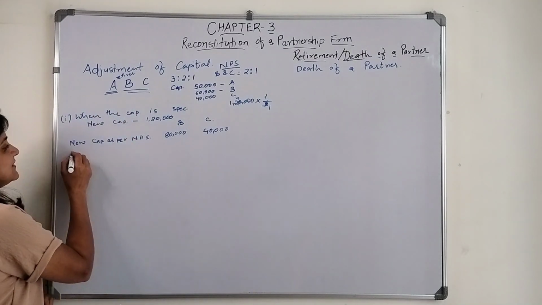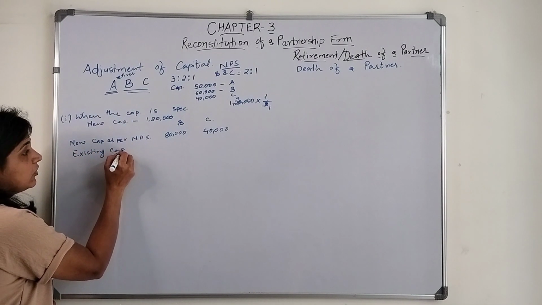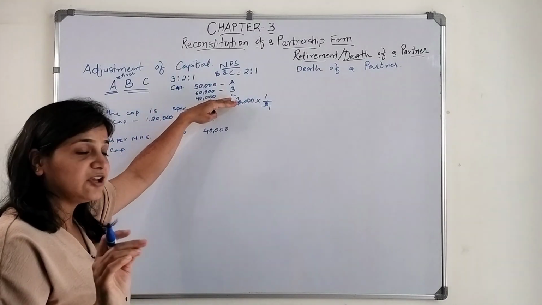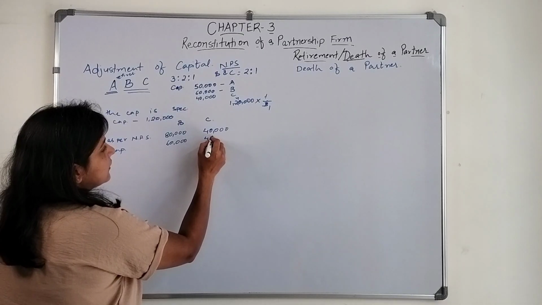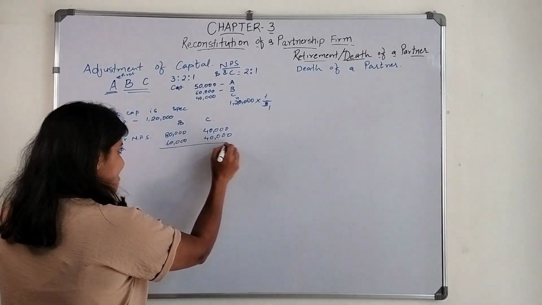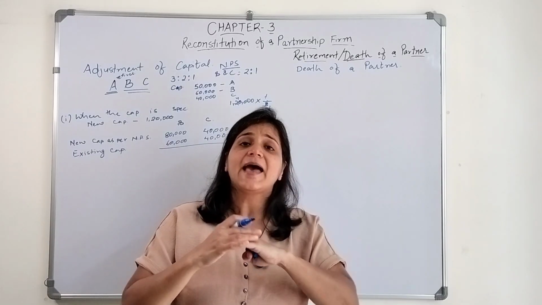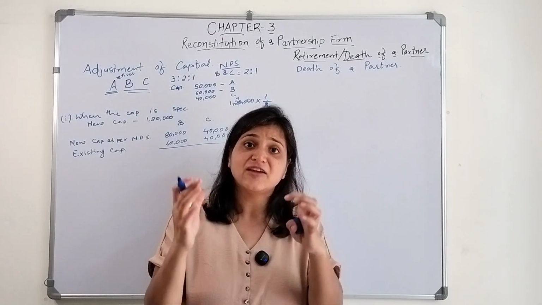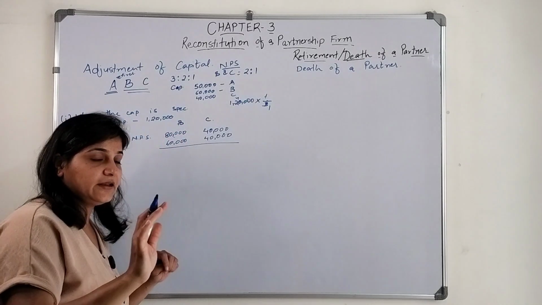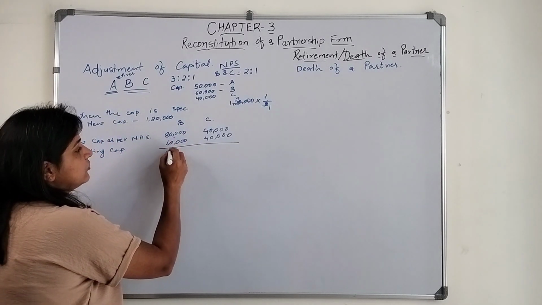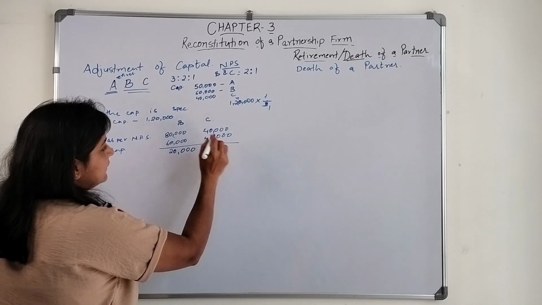Now, what is their existing capital after making all the adjustments? It is 60,000 and 40,000. So B is short of a certain amount, and B has to bring in cash into the firm. How much? His capital should be 80,000 and his capital is 60,000, so he will bring 20,000, whereas C does not have to bring anything.